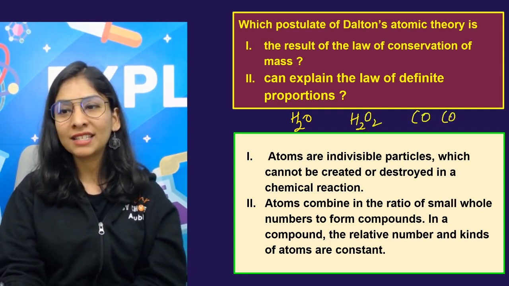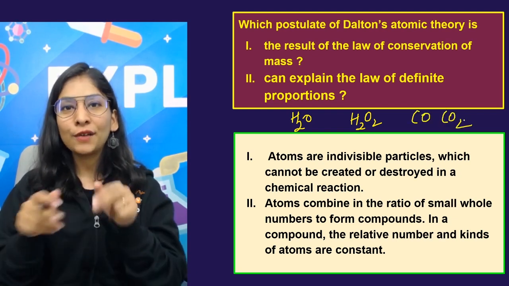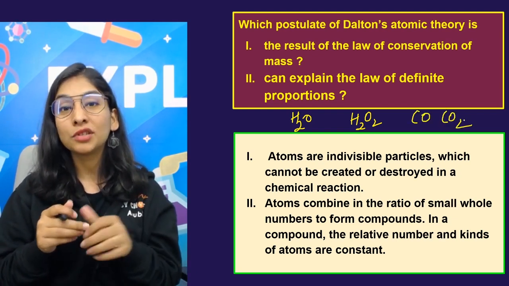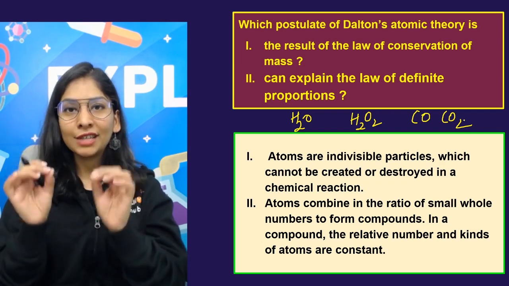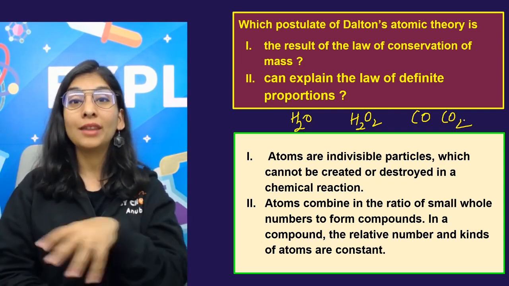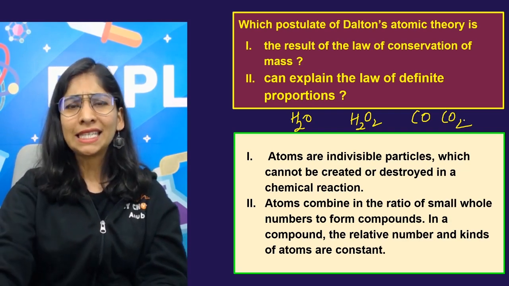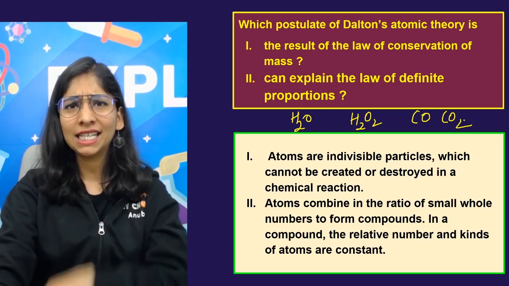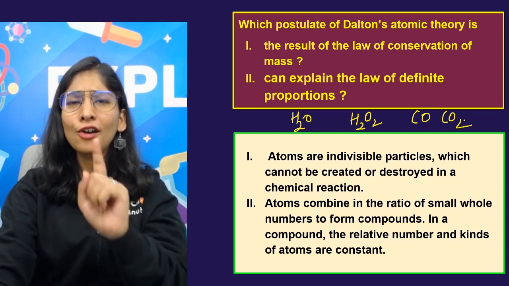CO, carbon monoxide, CO2, carbon dioxide. So if you change the ratio of number of atoms, you might get a new compound. So that's something you should know. Elements are always going to add in a fixed whole number ratio, and a fixed number of atoms are going to be added. That's something you should not forget.